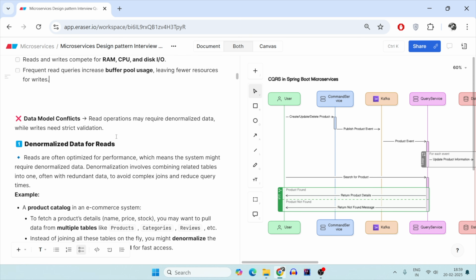Now, a very important distinction between the read operations and the write operations, and that's why we have to segregate them. The read operations require the denormalized data.